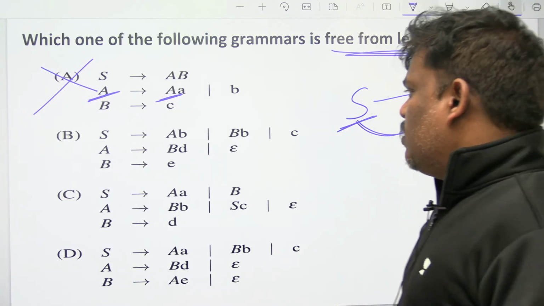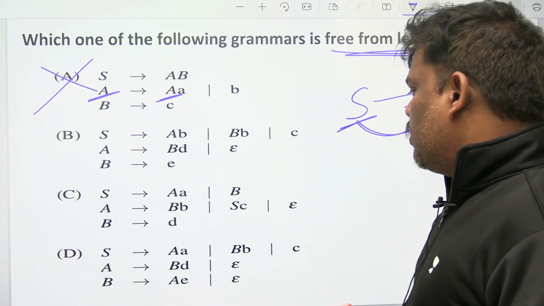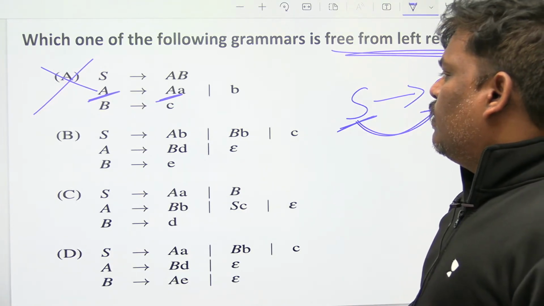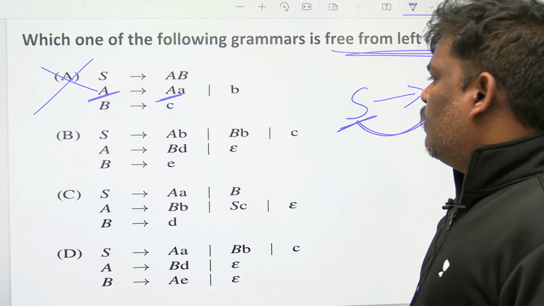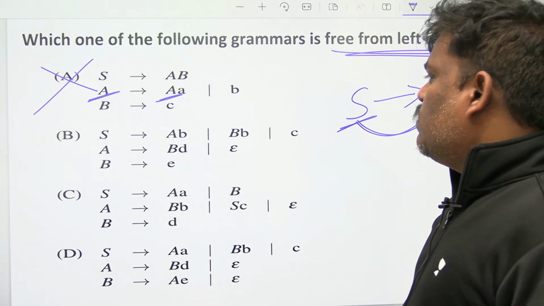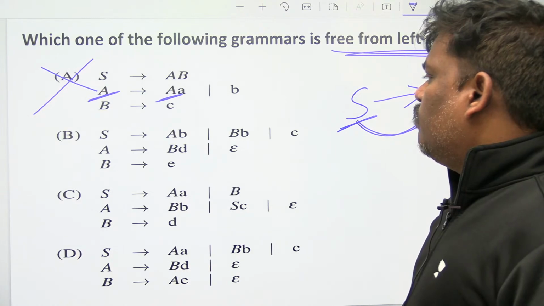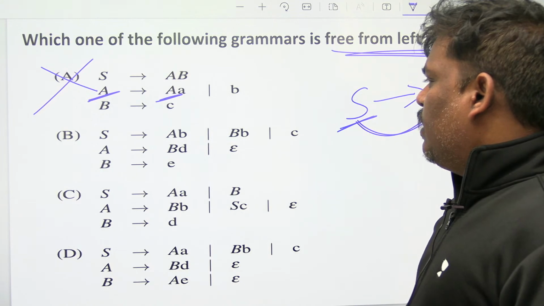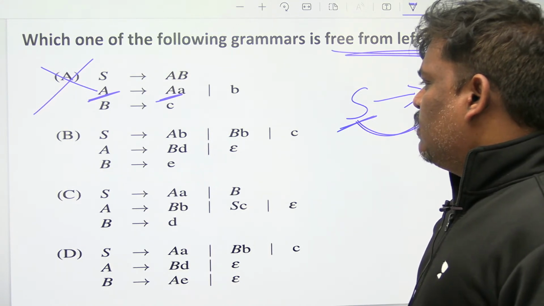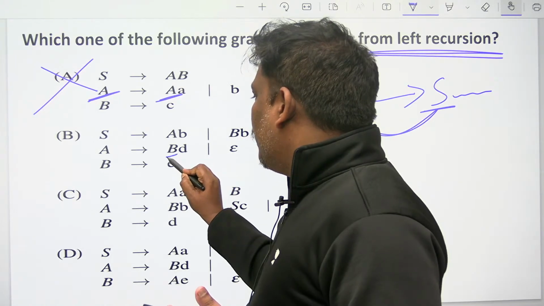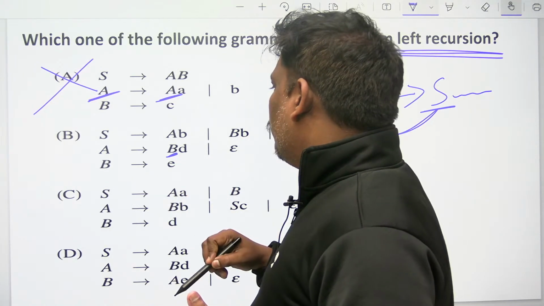Then what about option B, option C, option D? Let's check option B. S goes to AB, B or C. A is replaced by A's contents, B is replaced by B's contents.